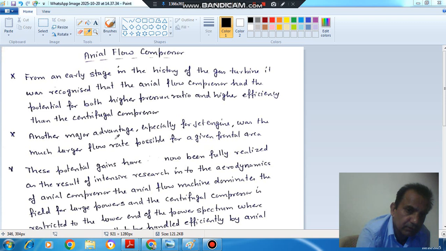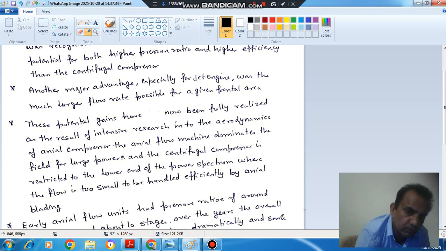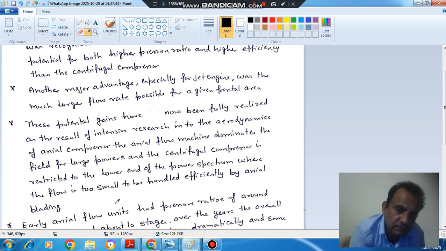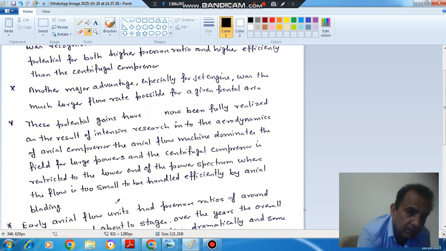So now research is proving these points, and the axial flow machine dominates the field for large power, and the centrifugal compressor is restricted to the lower end of the power spectrum, where the flow is too small to be handled efficiently by the axial machine. So for low power, the centrifugal compressor provides higher efficiency. For large power, the axial flow compressor provides higher efficiency.